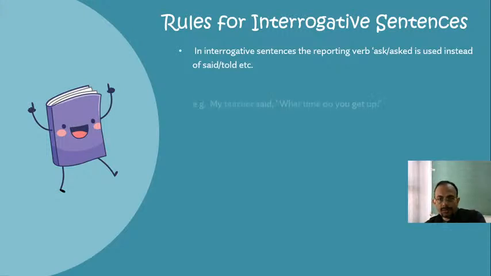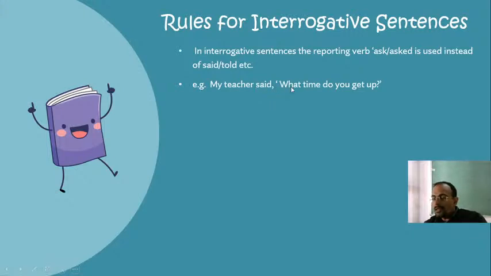Let's find out. For example, my teacher said, "What time do you get up?" Even if said is there in the question, for interrogative sentences the reporting verb should always be ask or asked.